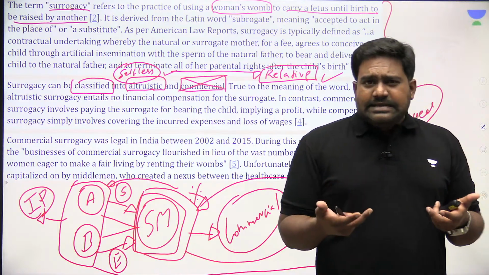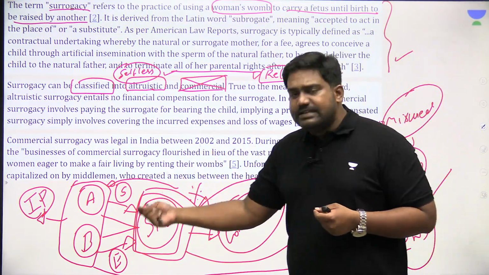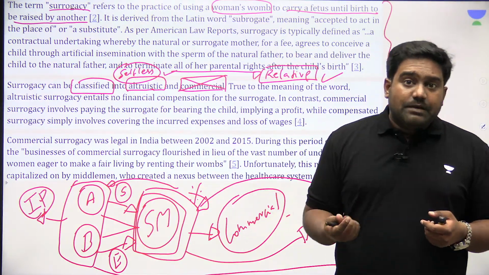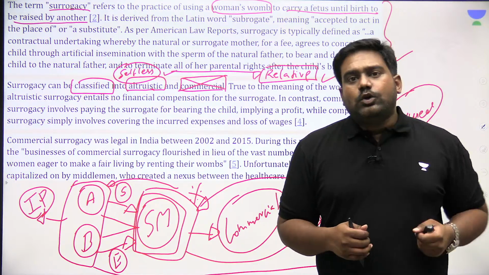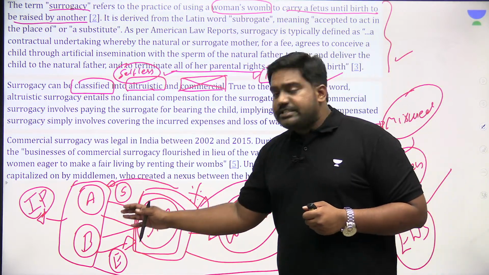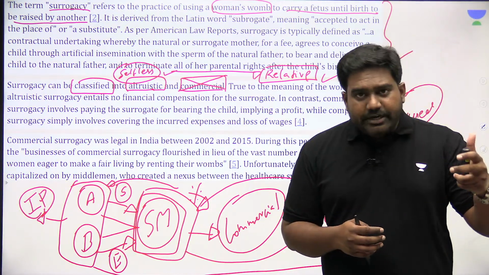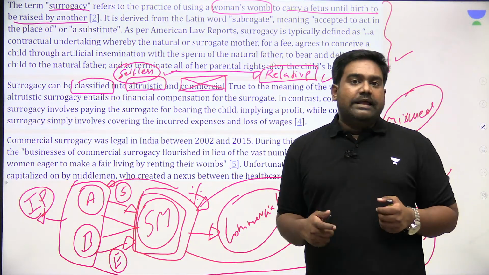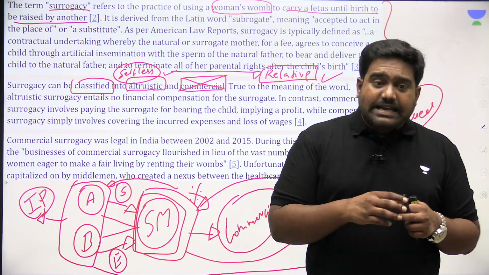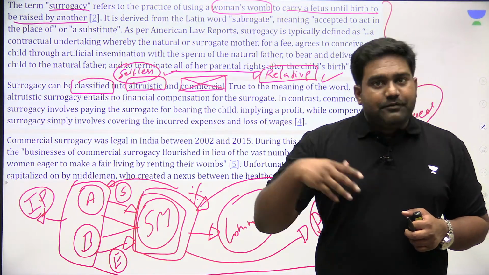Essentially, the intended parents would be a little desperate to have a kid of their own. They would be willing to go to any distance to do anything possible, irrespective of the money involved, in order to have a child. So this would be exploited by the middlemen, by the whole mafia, which included the medical industry, a few corrupt doctors, and the middlemen involved.